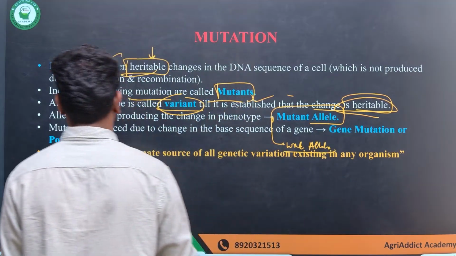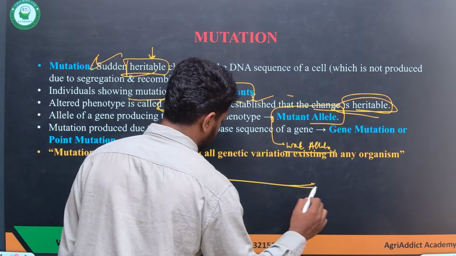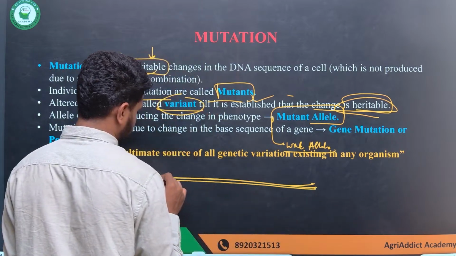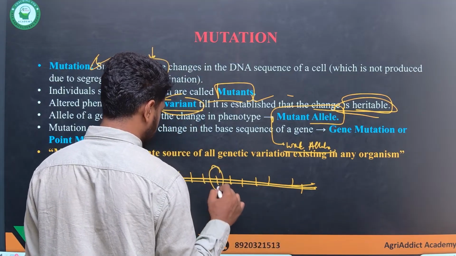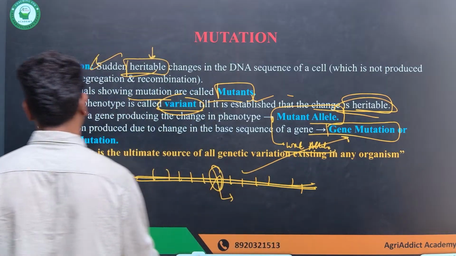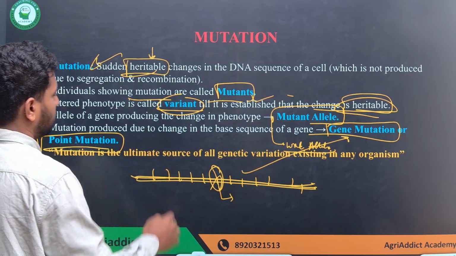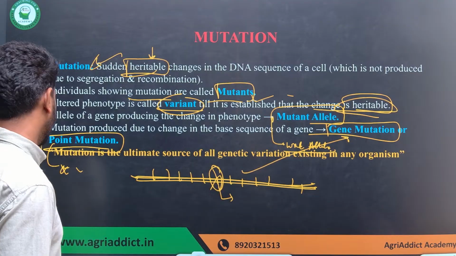Mutations which are produced because of a change in the base sequence: if this is a gene and these are the base sequences, and the mutation is because of a change in the base sequences, this is called gene mutation or point mutation. And the same thing, mutation is the ultimate source of all genetic variations occurring in any organism.